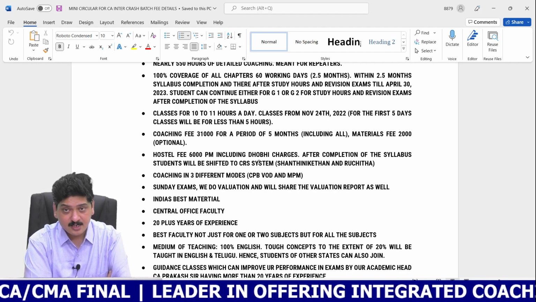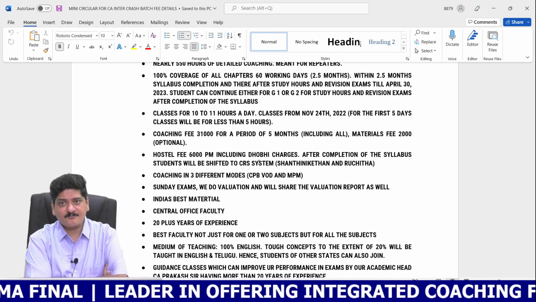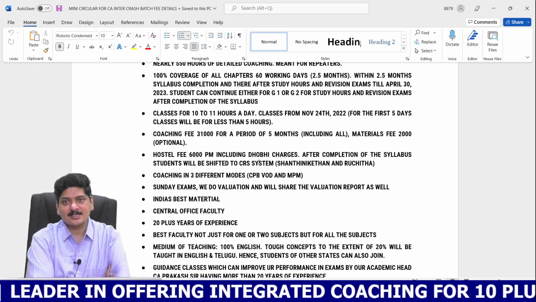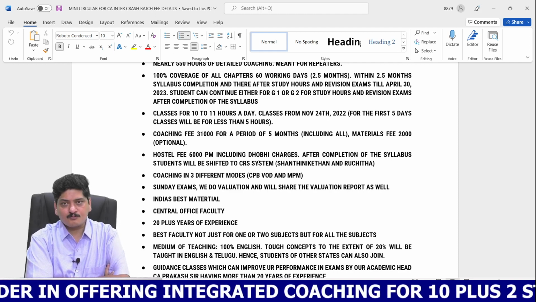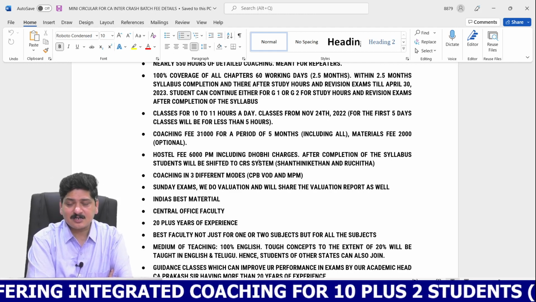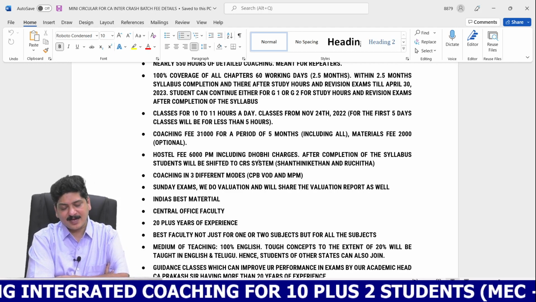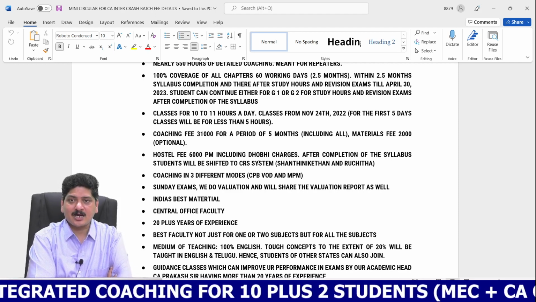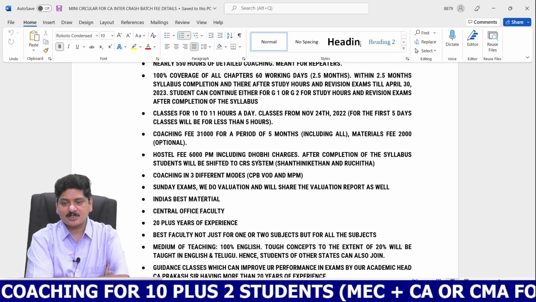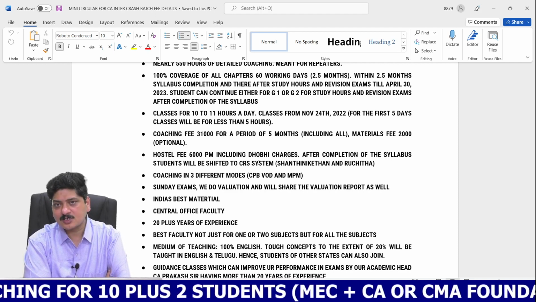Please do note that this 31,000 is not the fees for the crash batch alone. This 31,000 includes the Group 1 or Group 2 crash batch fees, and also the study hours and revision examination batches fees. So for the entire 5 months, which includes the crash batch and the study hours and revision examinations, we are going to charge 31,000.